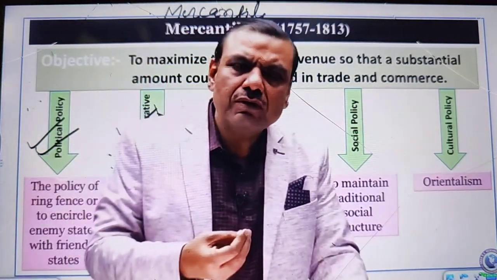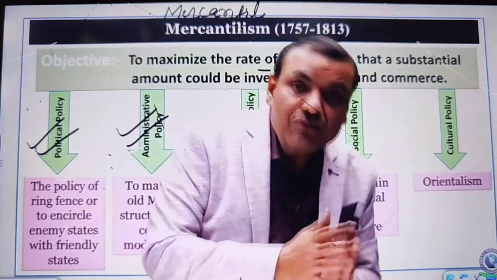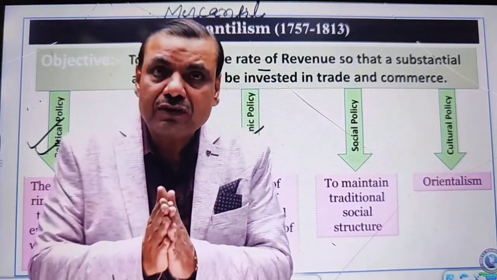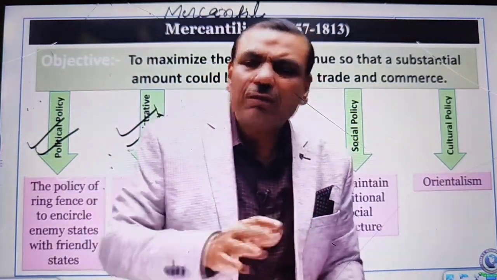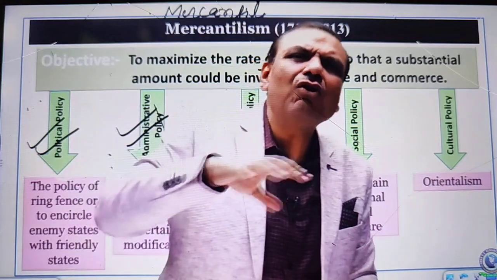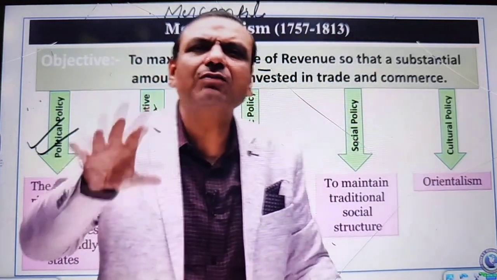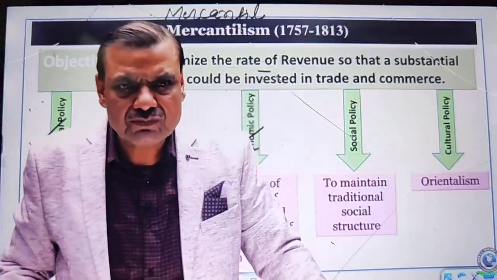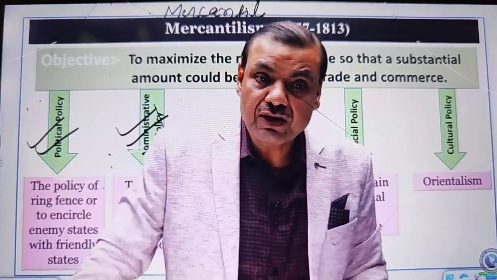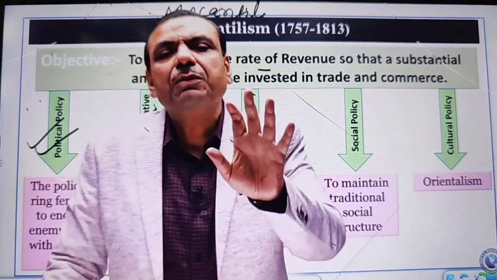So purchase one book, and first go through the mains. Once you develop conceptual clarity, then move from topic to topic in prelims. But don't try to consult too many books. It will create a lot of divergence and confusion for you, and that will ultimately be harmful. So please take my suggestion and follow me up to the financial phase of colonialism. Up to the financial phase of colonialism, 50% of things will be crystal clear.